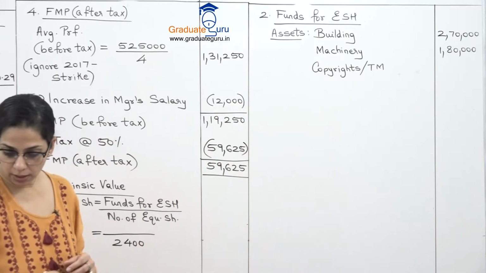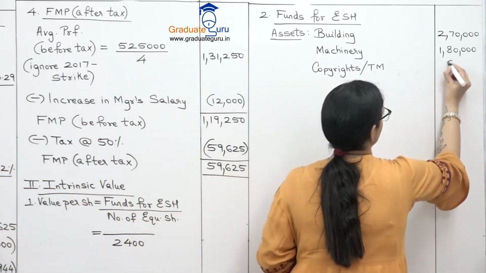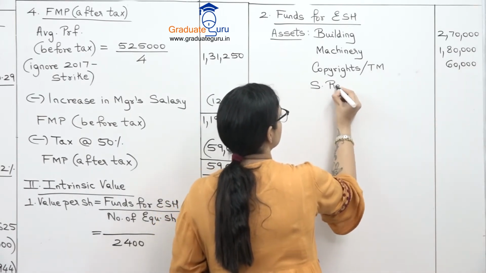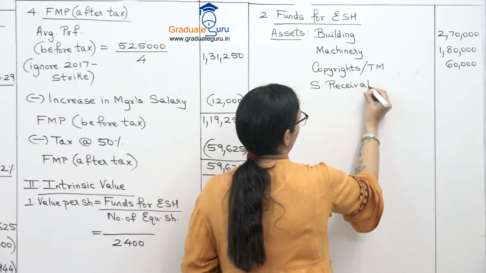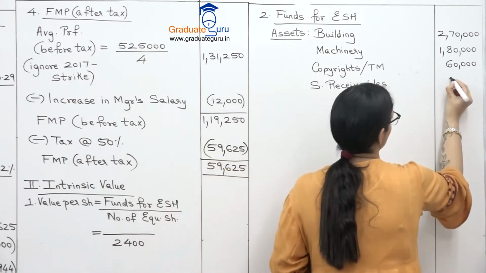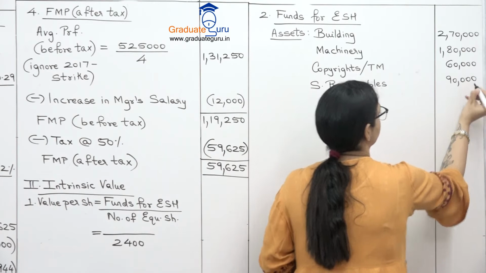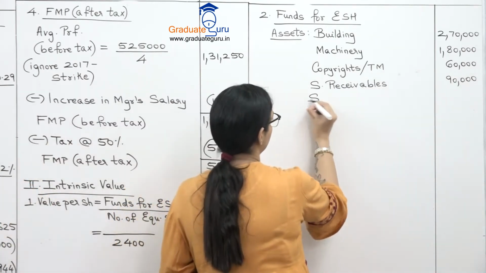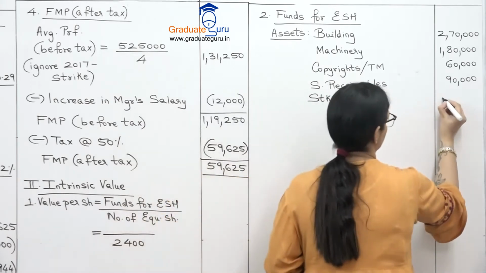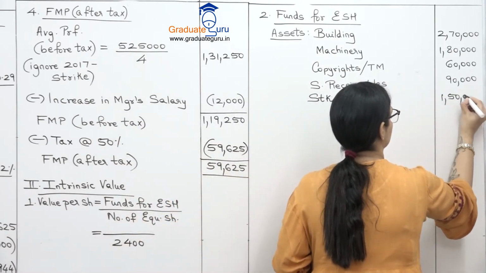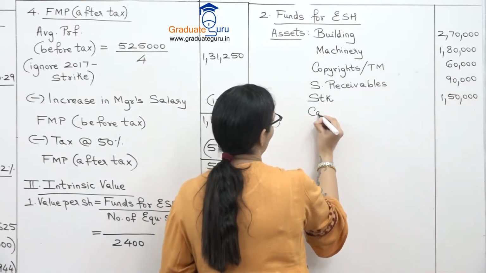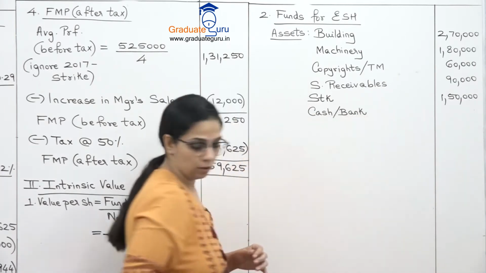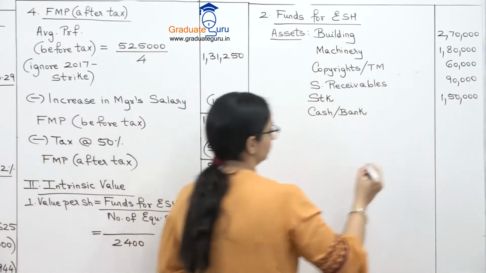And copyrights, trademarks is 60,000. We also have sundry receivables of 90,000. And we have stock 1,50,000. And we have cash bank. Cash bank is 30,000.